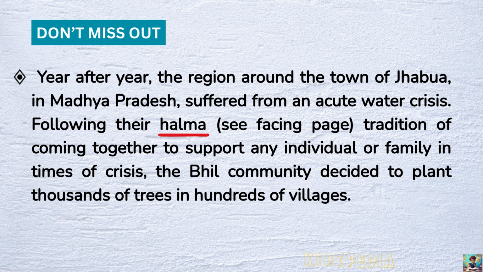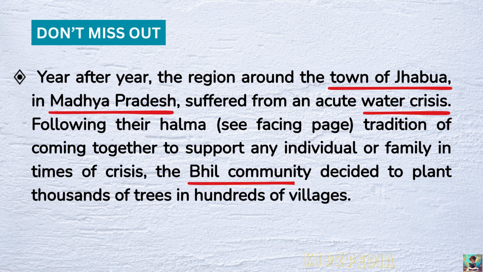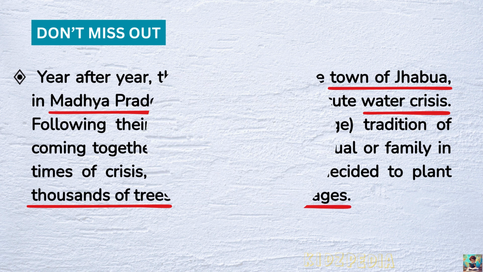Halma is a tradition followed by the Bhil community where people come together to help and support each other during difficult times. It means working as a team to solve problems or help a family or person in need. Every year, the area near the town of Jhabua in Madhya Pradesh faced a serious problem of water shortage. To solve the water problem, the Bhil community followed their tradition called Halma and decided to plant thousands of trees in many villages to fix the problem.